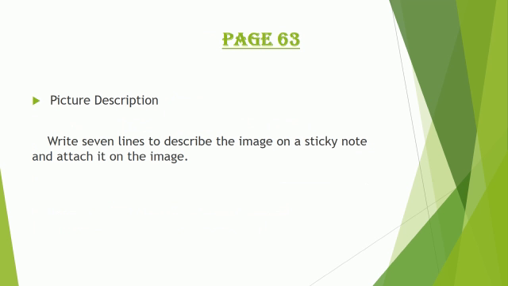Coming to page number 63, you all can see it's a picture. Someone is on the top of the roof. You have to describe this picture. Now you know who is on the roof and who are the people who are down looking at him, and what the guy is doing on the roof. So you will all be doing this. You will simply be doing the picture description.